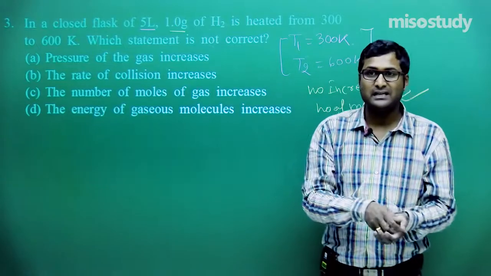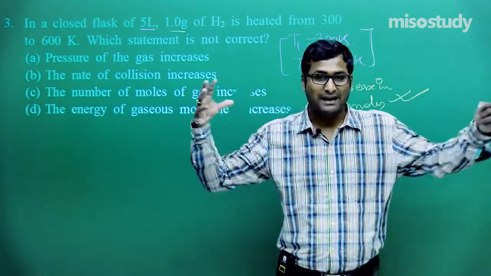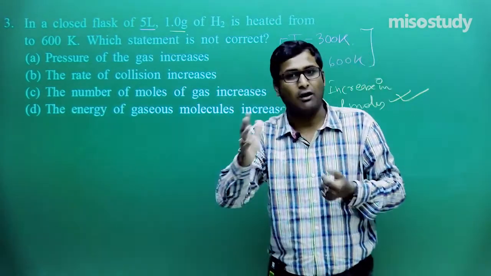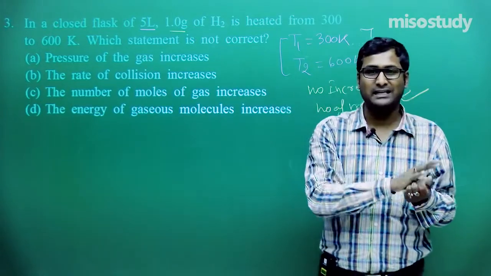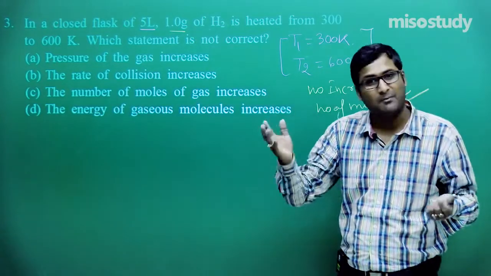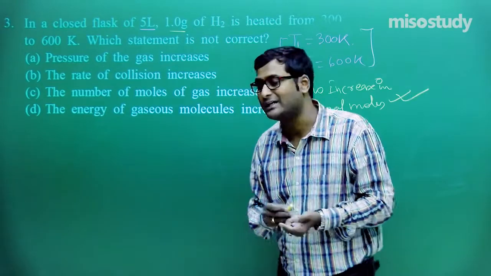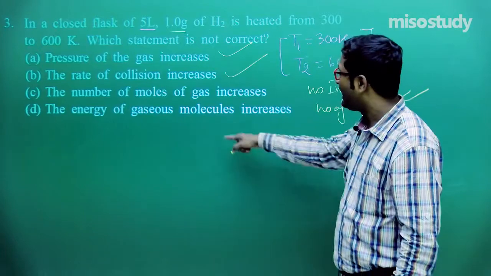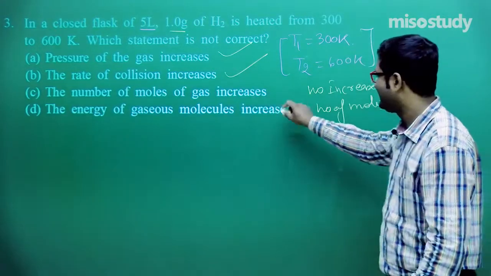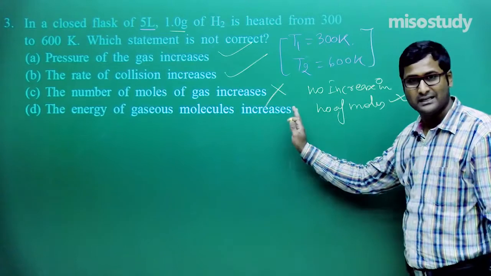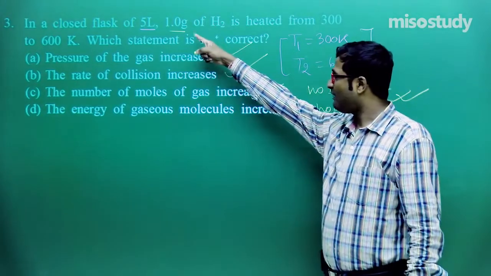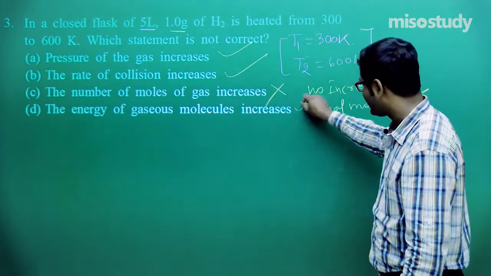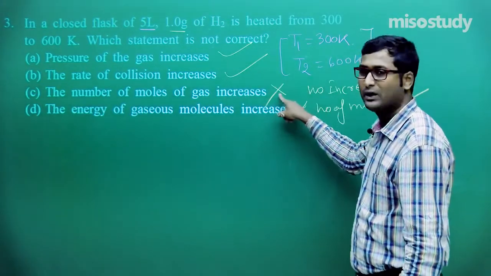And if randomness increases, the particles will move here and there, and due to this there are collisions between the particles, that is, the number of collisions also increases. If the number of collisions increases, ultimately what will happen? The pressure of the system will also increase. So in this case, what will happen? Pressure of the gas increases, rate of collision increases, the number of moles of the gas increases. No, in this case the number of moles of the gas does not increase, because there is fixed volume and fixed mass, so no increment. The energy of the gas, yes, 3 is correct, but this one is incorrect.